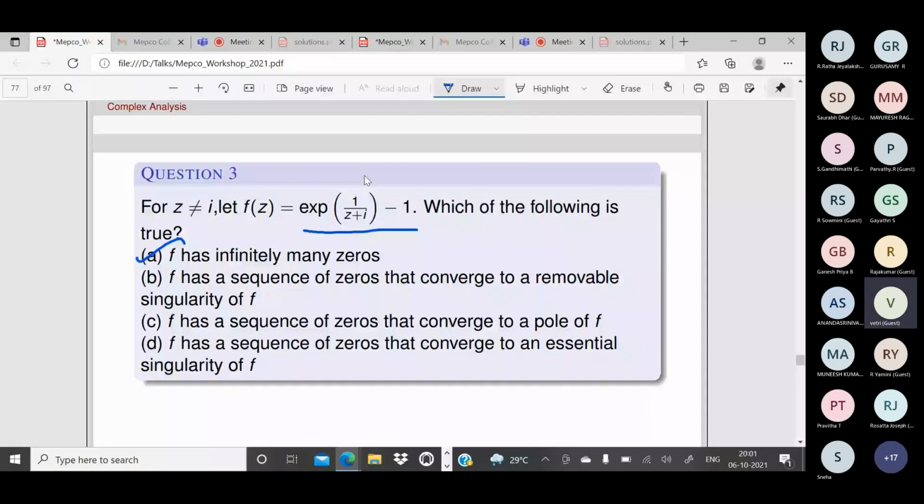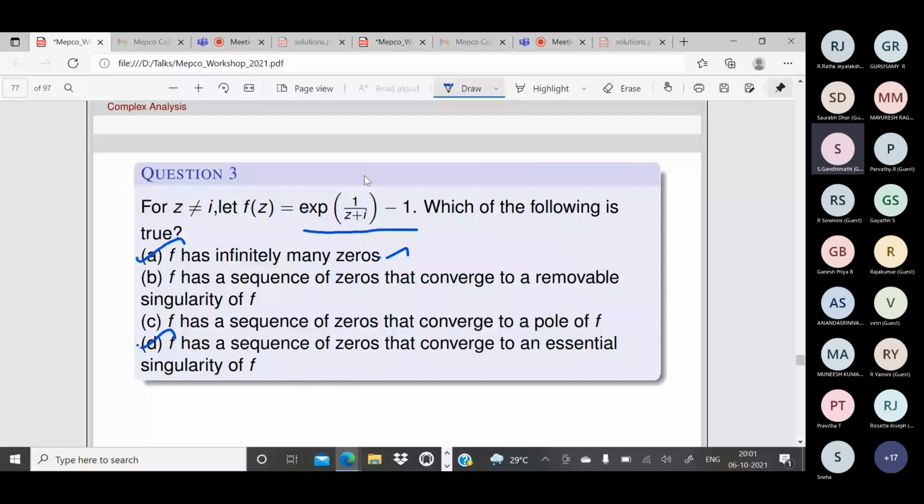So f has infinitely many zeros, that we proved. f has a sequence of zeros that converge to an essential singularity of f. Is that clear? Yes or no? Yes. Okay. So answer A and B.